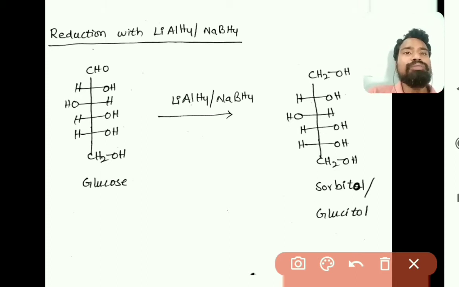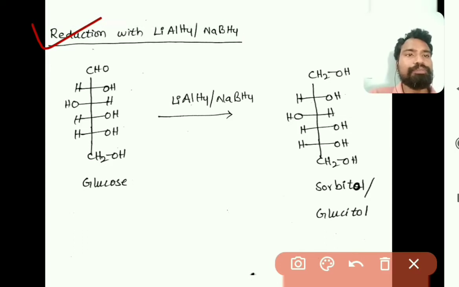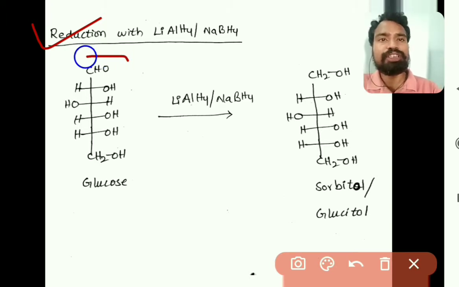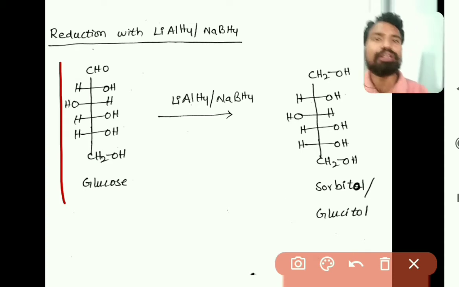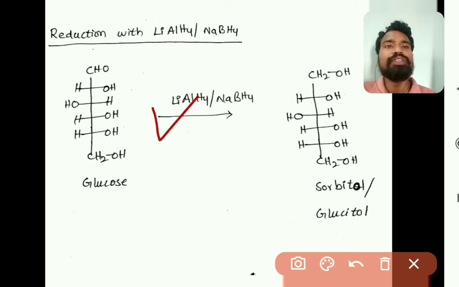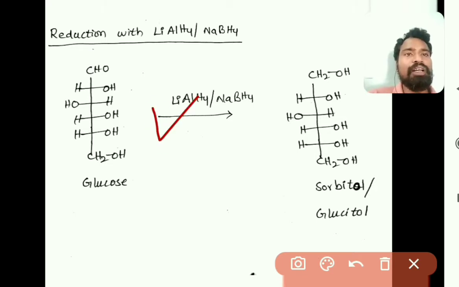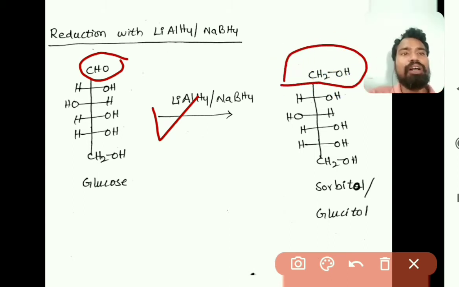Now we will move to the next reaction, that is the reduction reactions of glucose, fructose and mannose. As glucose has an aldehyde group, this is the structure of glucose we have seen. This is the open chain structure of glucose, and glucose has a free aldehyde group. This free aldehyde group can be reduced by using a reducing agent like LiAlH4 or NaBH4. So this CHO aldehyde group is converted to alcohol.